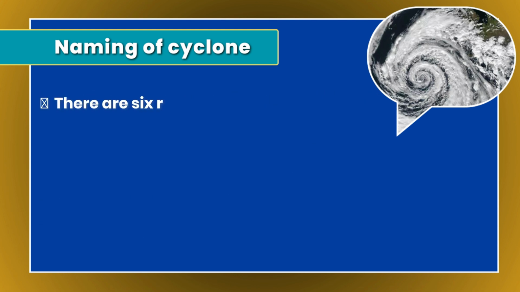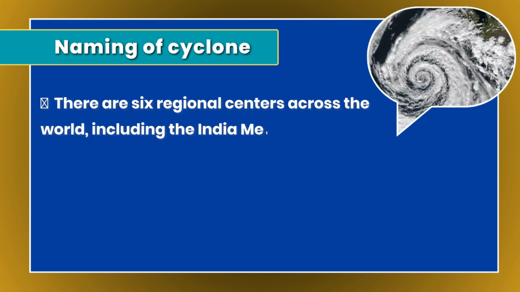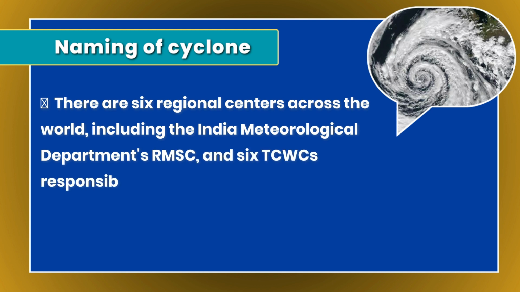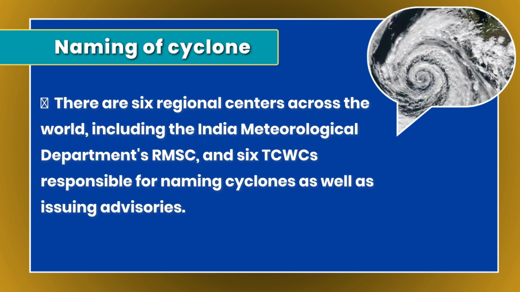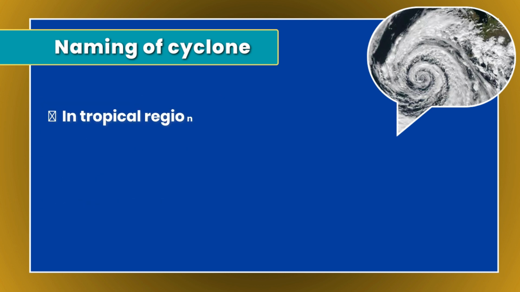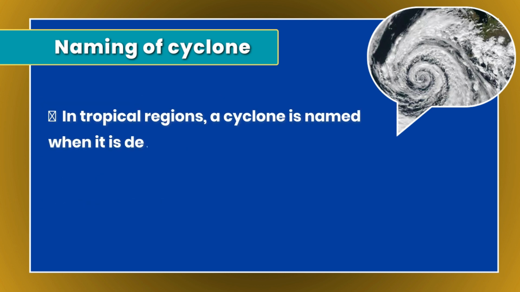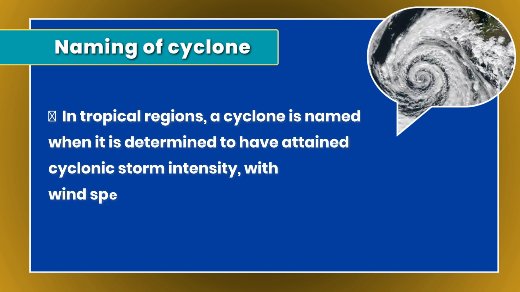There are 6 regional centers across the world, including the India Meteorological Department, that is RSMC, and 6 TCWCs responsible for naming cyclones as well as issuing advisories. In tropical regions, a cyclone is named when it is determined to have attained cyclonic storm intensity with wind speeds of 65 km per hour.